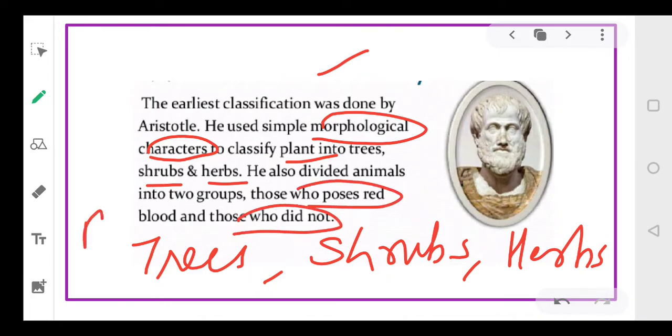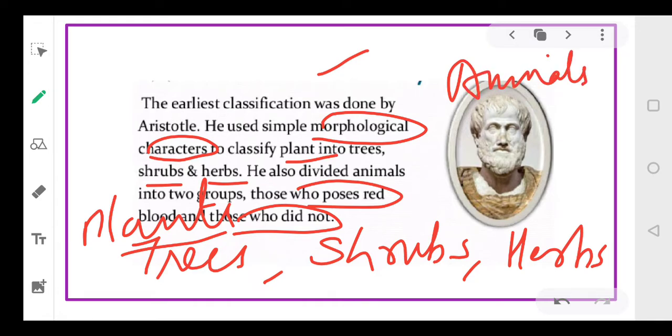So this was the first and earliest classification, done by Aristotle.